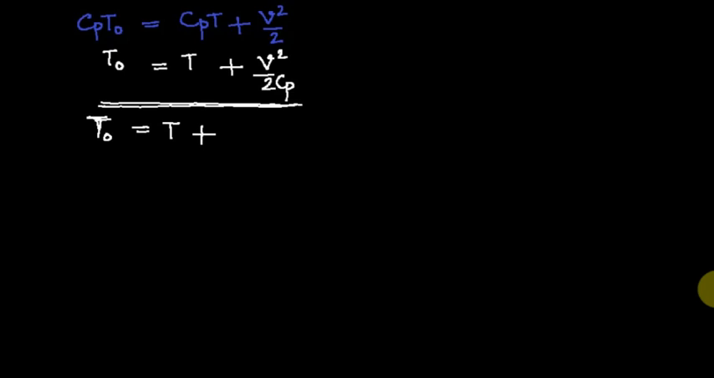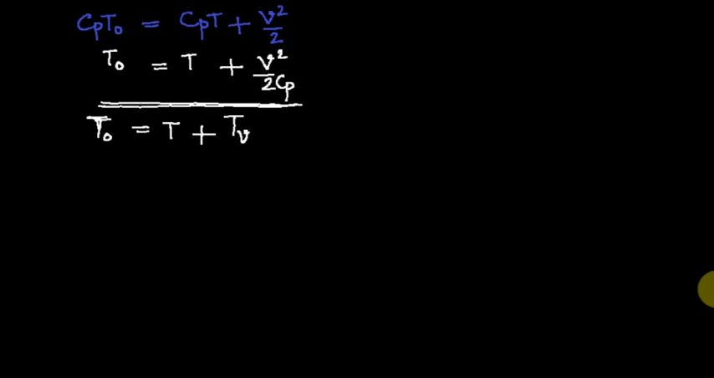When the flow is stagnated, its temperature increases from T to T0. What is that increase in temperature? It is represented by V square by 2 Cp, which has the dimensions and unit of temperature. That is represented by TV, called velocity temperature. It is the temperature contributed by velocity.